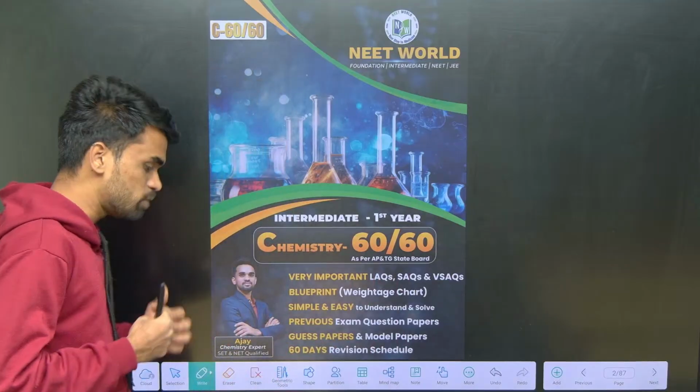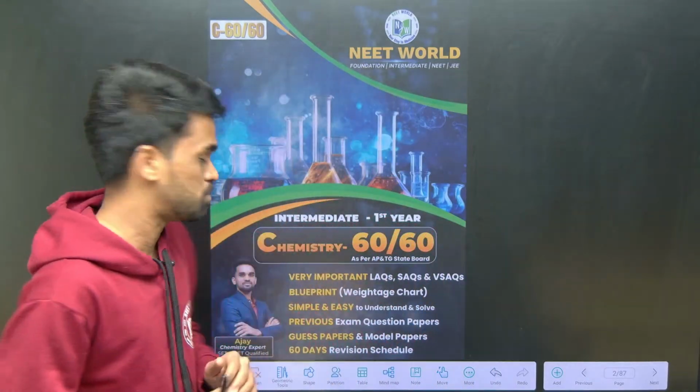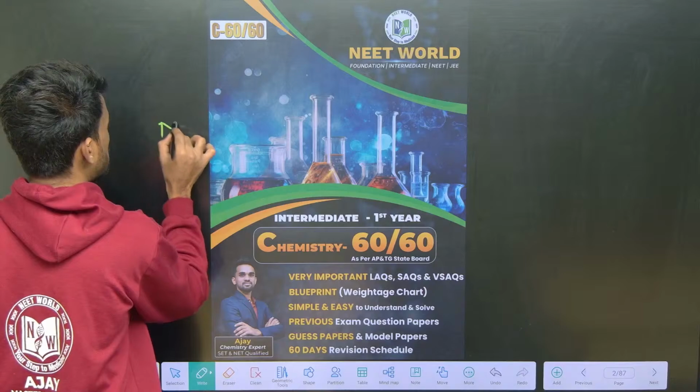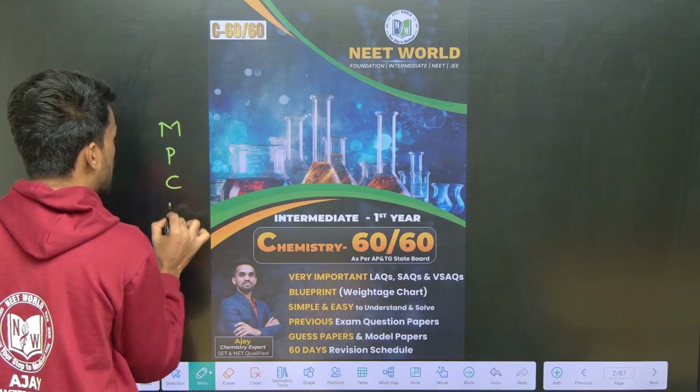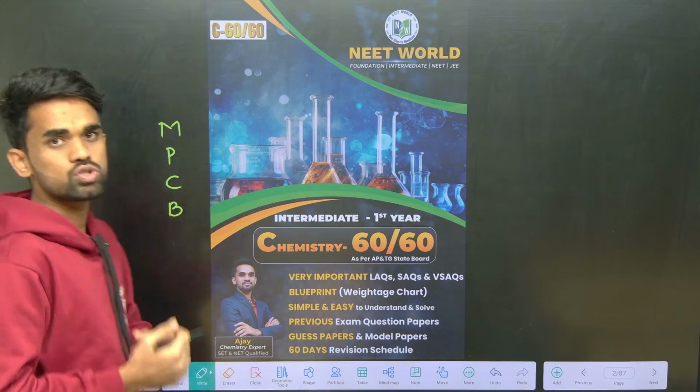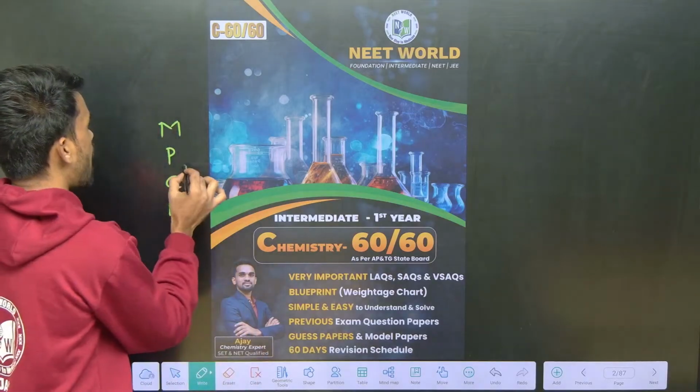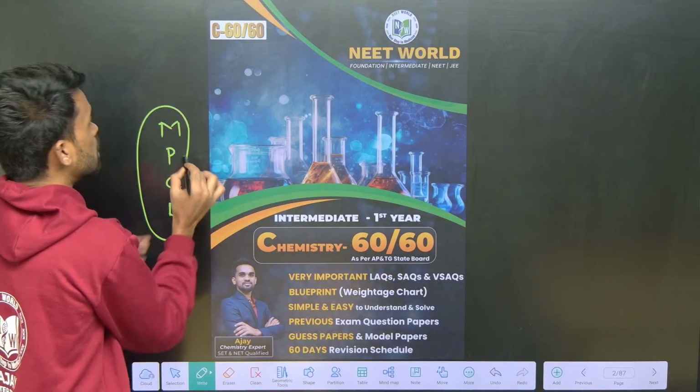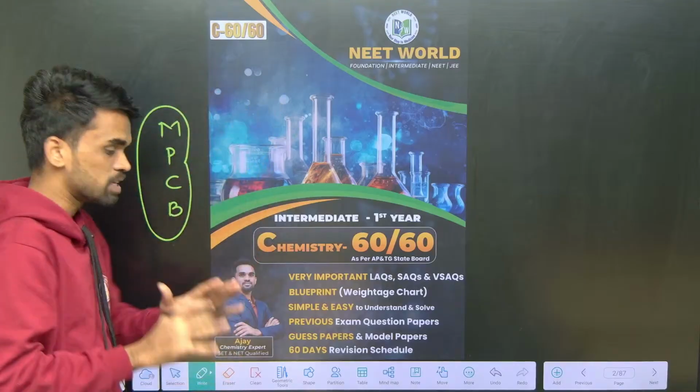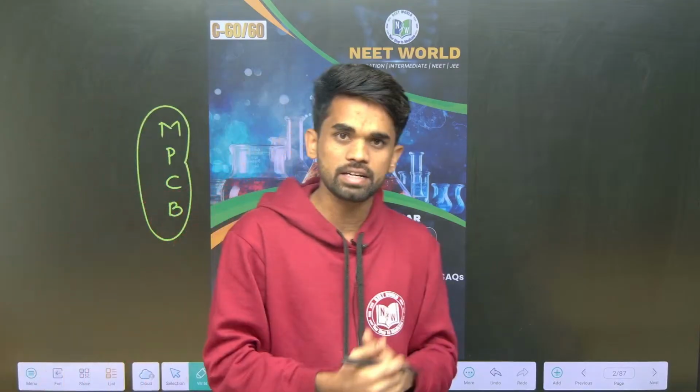From the NEET WORLD side, we will be providing free study materials for all first year and second year IPE students, for all science subjects, whether mathematics, physics, chemistry, and also biology for BPC students. See, there is no proper material in the market right now.